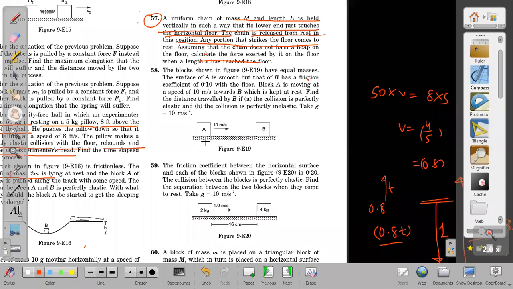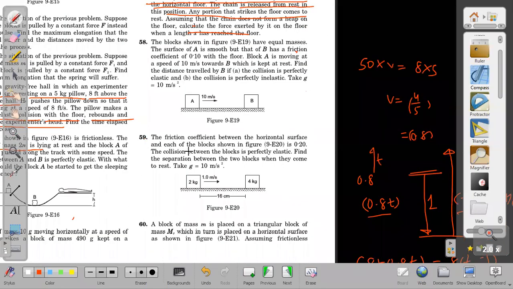Let me check once. Friction coefficient between the horizontal surface and each of the blocks, the collision is elastic. Find the separation between the two blocks when they come to rest again. Yes, this can be done. This is a good question and you should be able to do it.